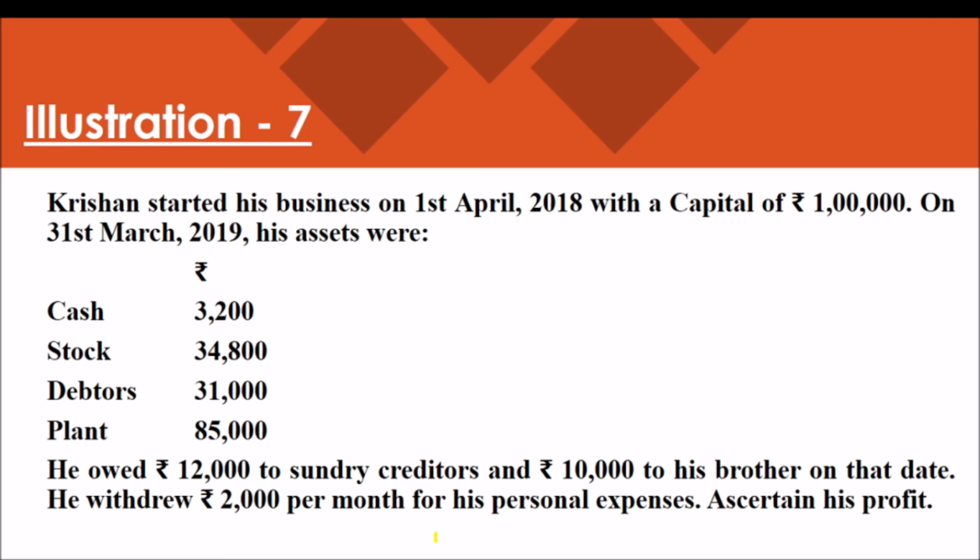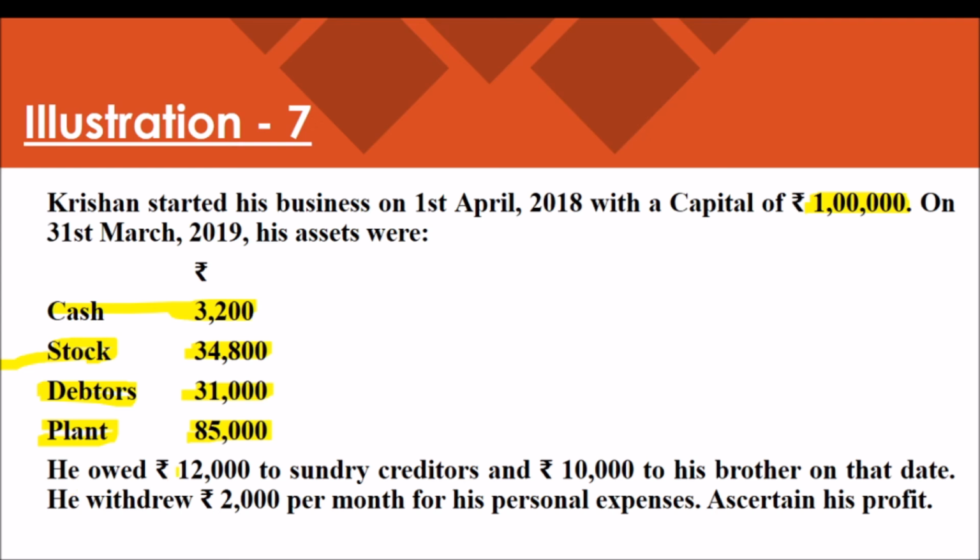Krishnan started his business on 1st April 2018 with a capital of rupees 1 lakh. So here also opening capital is given, and on 31st March 2019, the assets were cash 3,200, stock 34,800, debtors amount 31,000, and the plant amount 85,000.